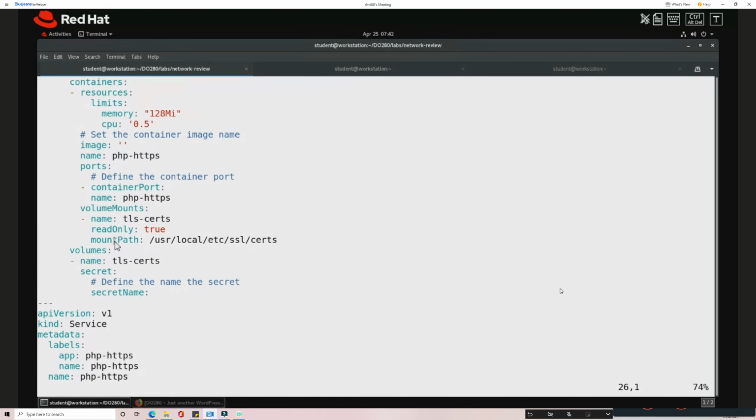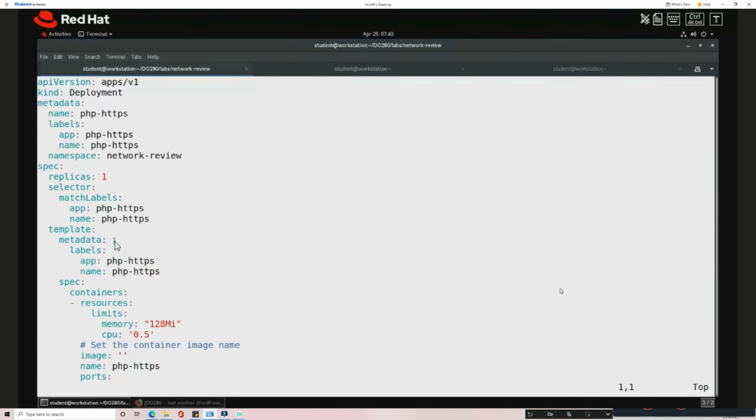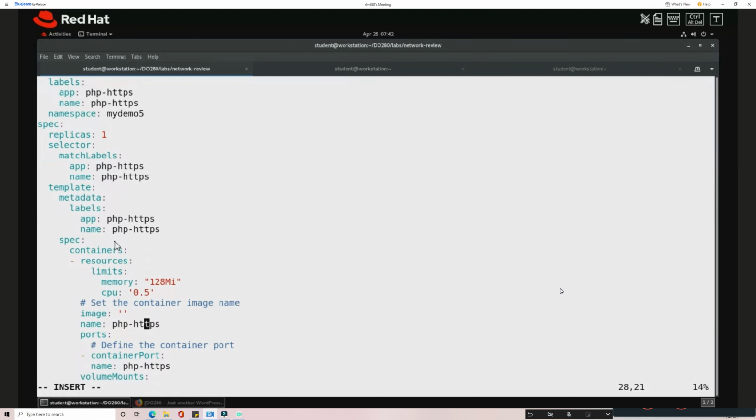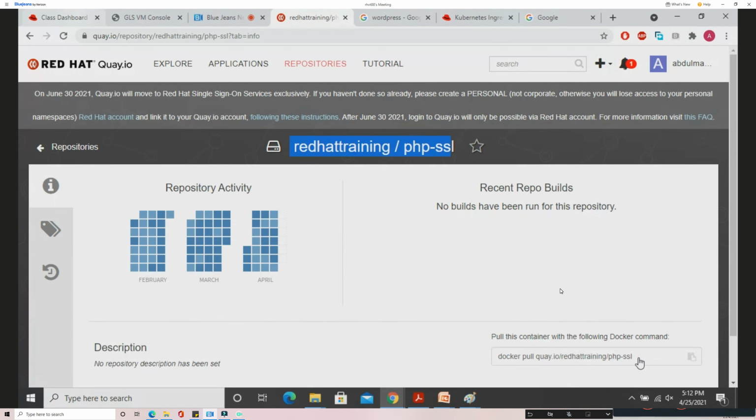Here I need to customize some information. I'm going to change the project name. This is the namespace. This is going to be my demo project, so I'm deploying this in my demo project. I have to mention the project name here. The replicas and all these things I will leave as they are. Here I have to set the container image. I'm getting it from qa.io, so I'm getting the image from here. I can copy this.